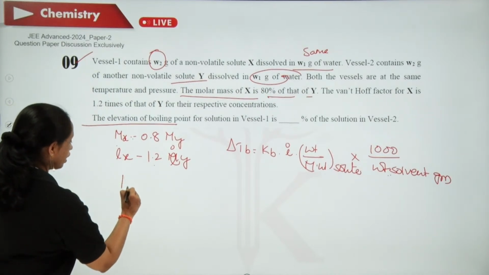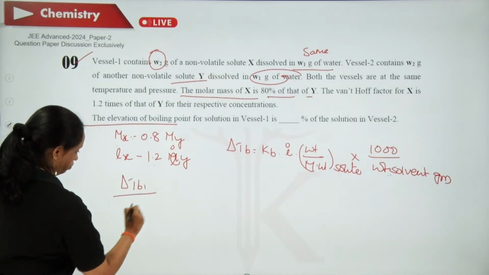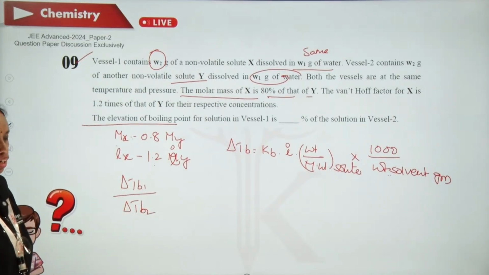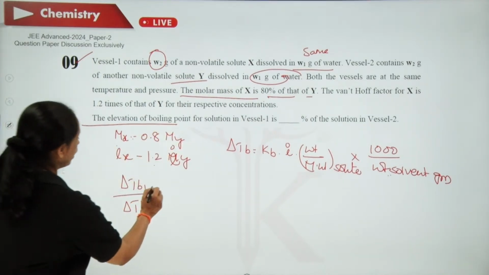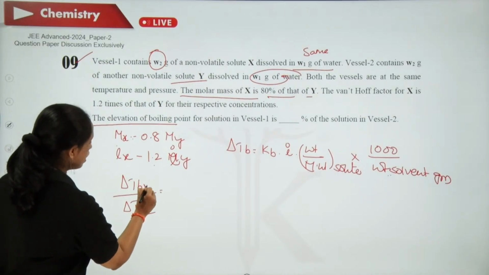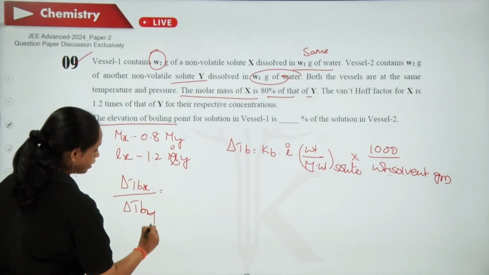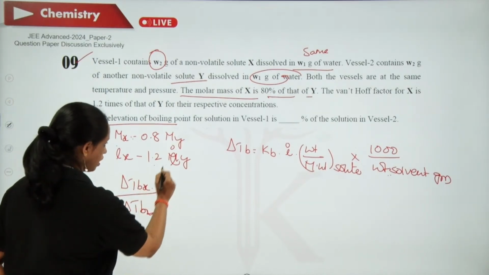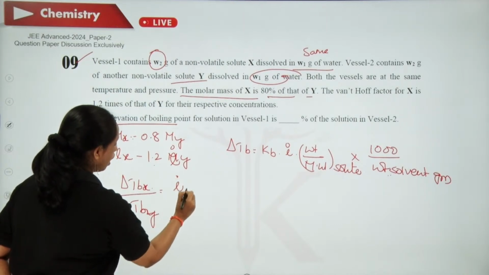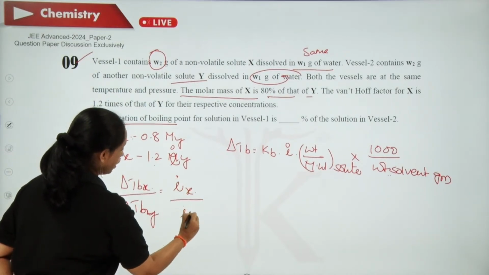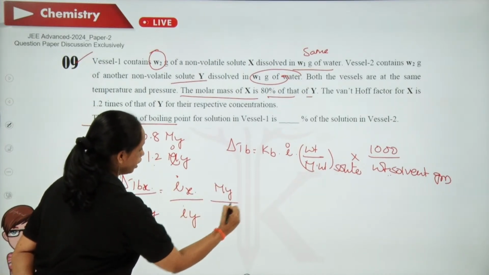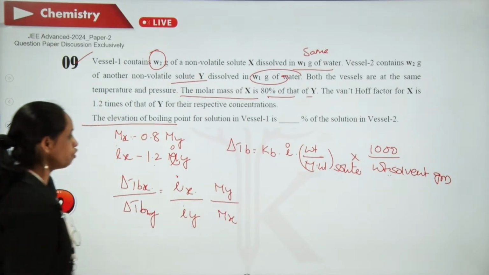So now I can say that delta TB1 divided by delta TB2, on dividing we will get this, I am taking this as X and this as Y. So now I can say that I of X divided by I of Y equals molecular weight of Y divided by molecular weight of X.